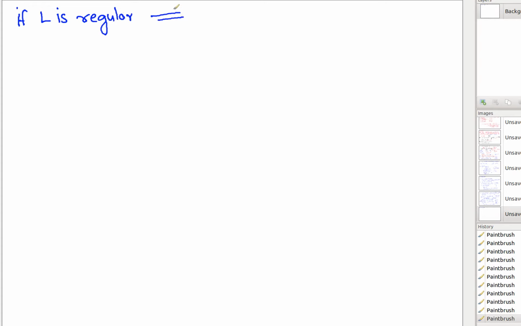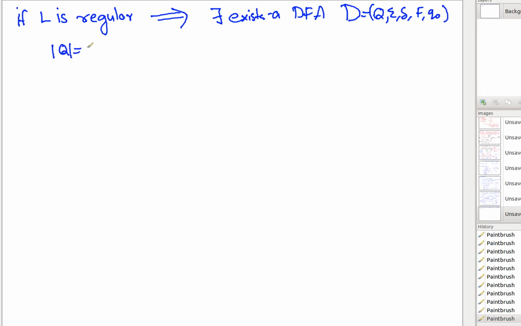If L is regular, one thing is very clear: there exists a DFA. Whenever it is given that L is regular, it is also given that there exists a DFA D, and D has 5 tuples: Q, sigma, delta, F, Q0. Now let's say that the mod of Q is n. This denotes that the number of states is equal to n.